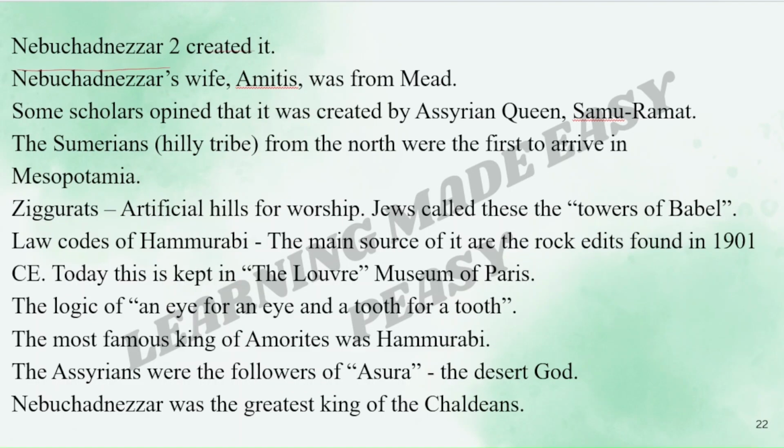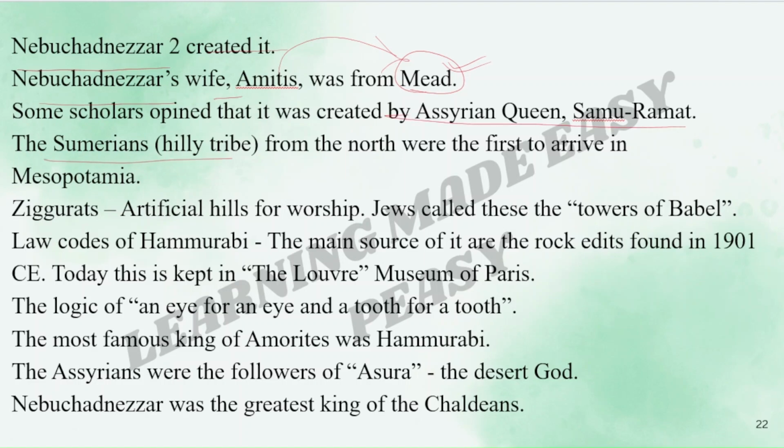Nebuchadnezzar II created it. Nebuchadnezzar's wife Amytis was from Media, and Media was known for gardens and greenery. So Amytis used to miss the greenery and the gardens of Media, and she used to be very upset. Because of which Nebuchadnezzar II created the hanging garden to please his wife Amytis. Some scholars opine that it was created by the Assyrian queen Semiramis.